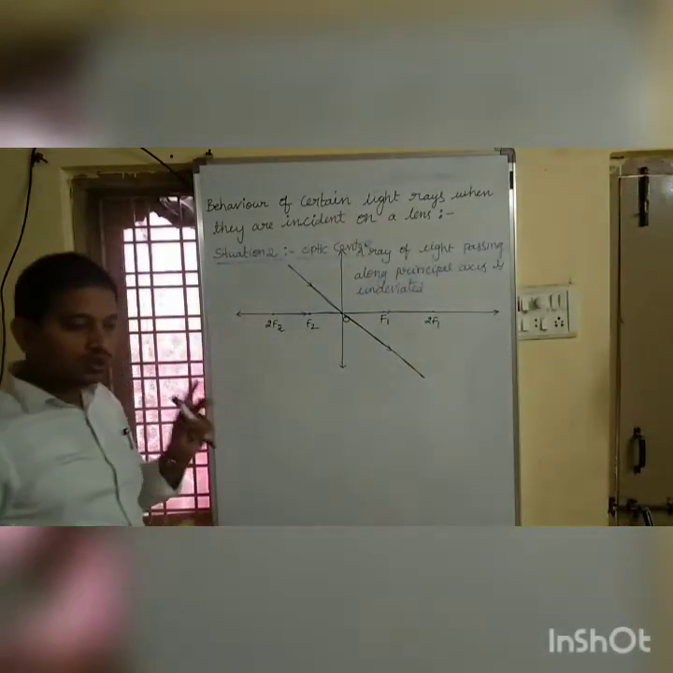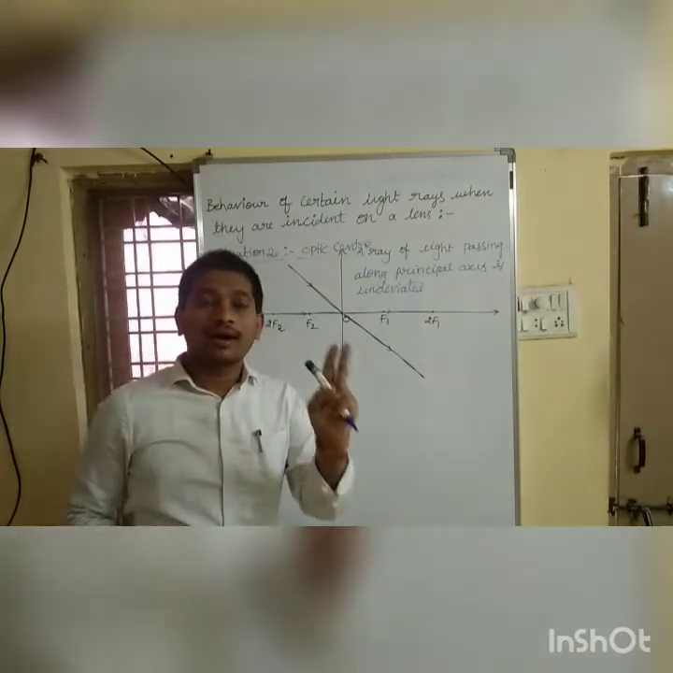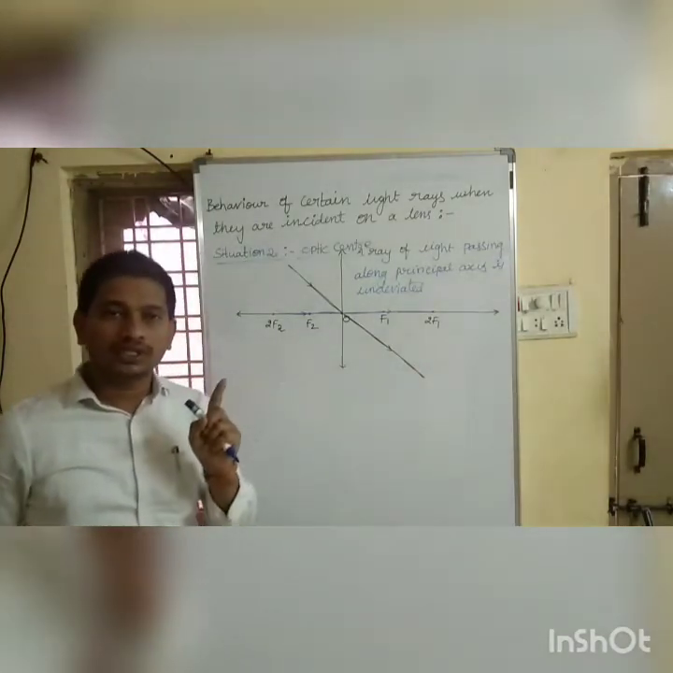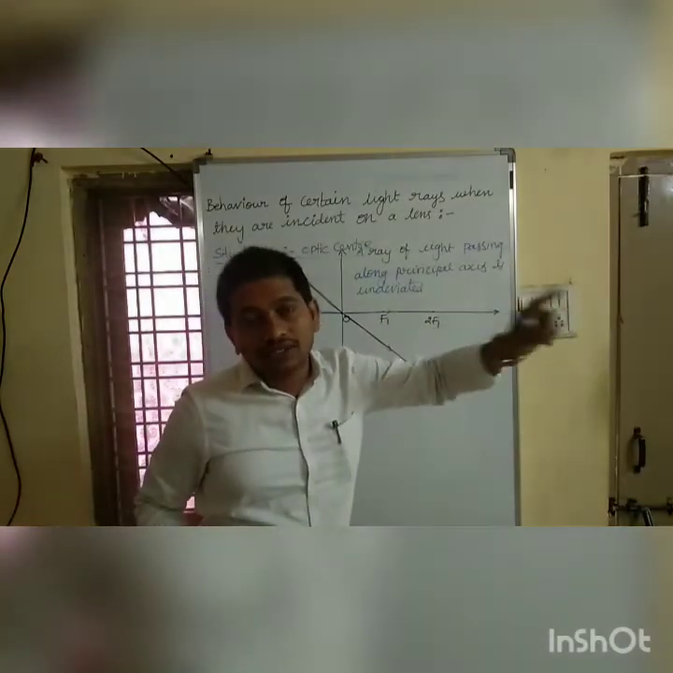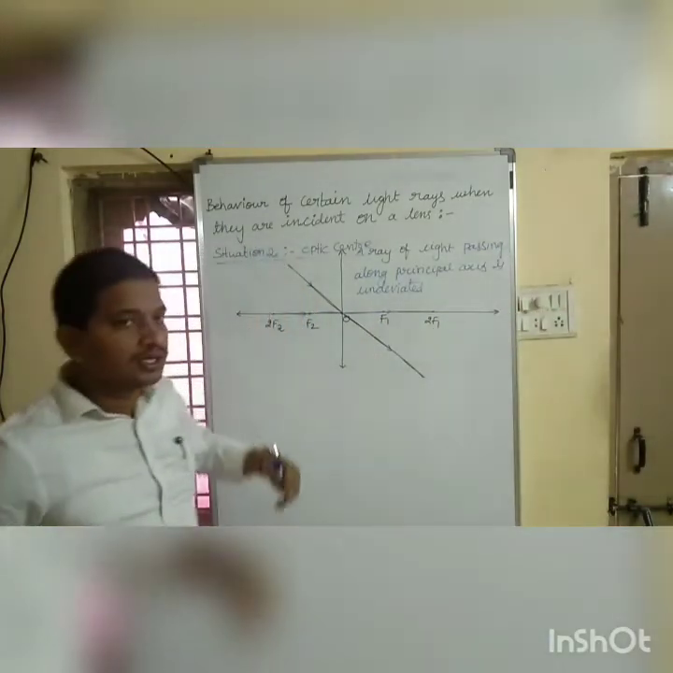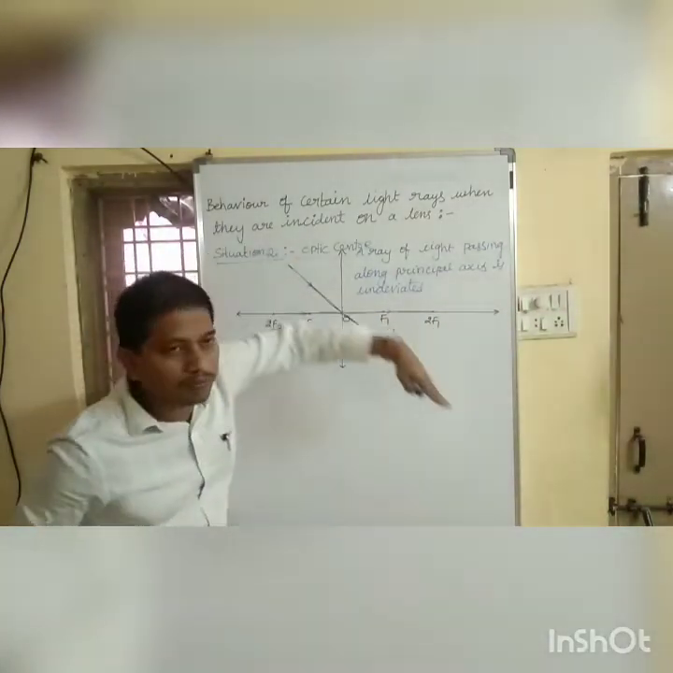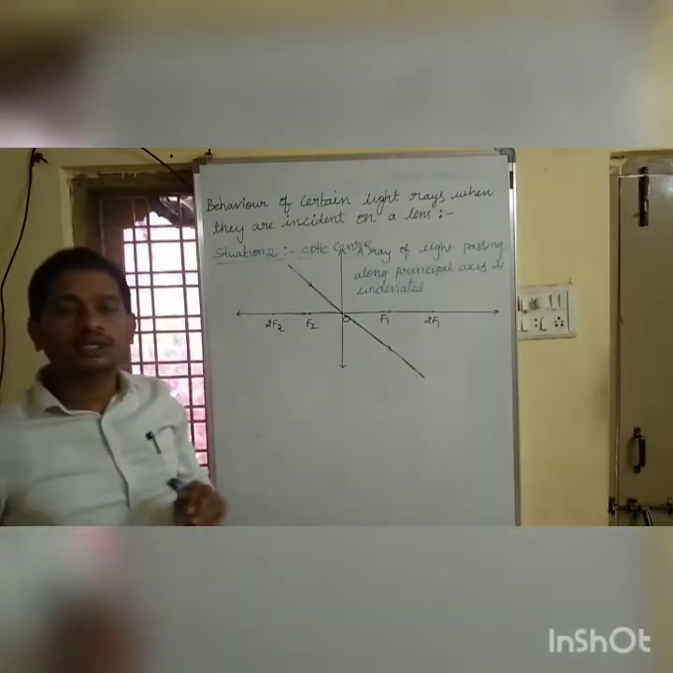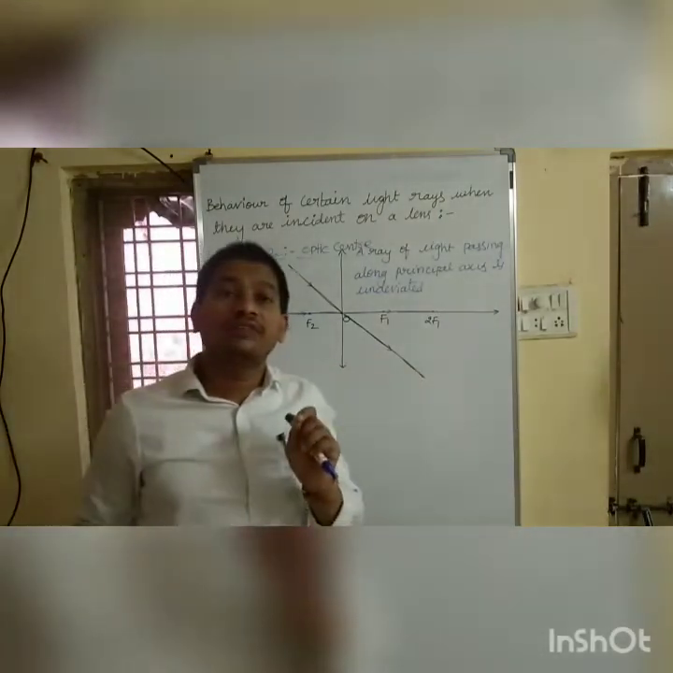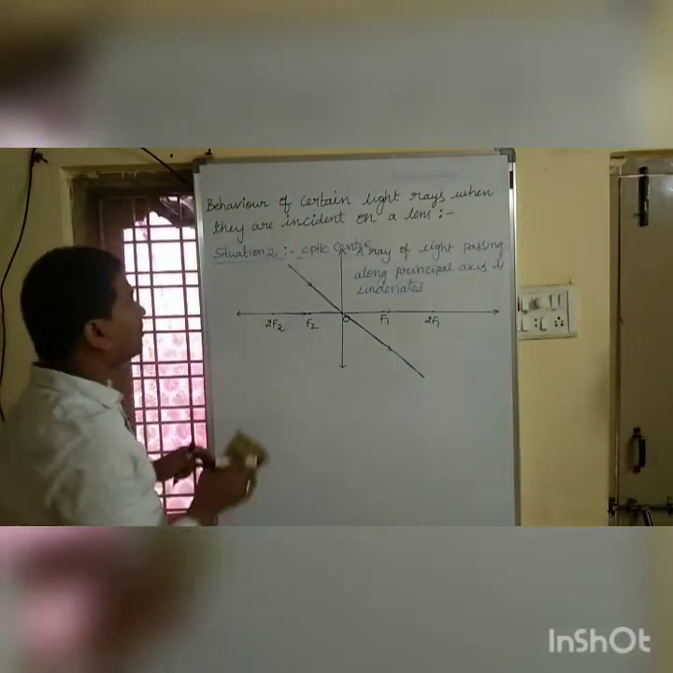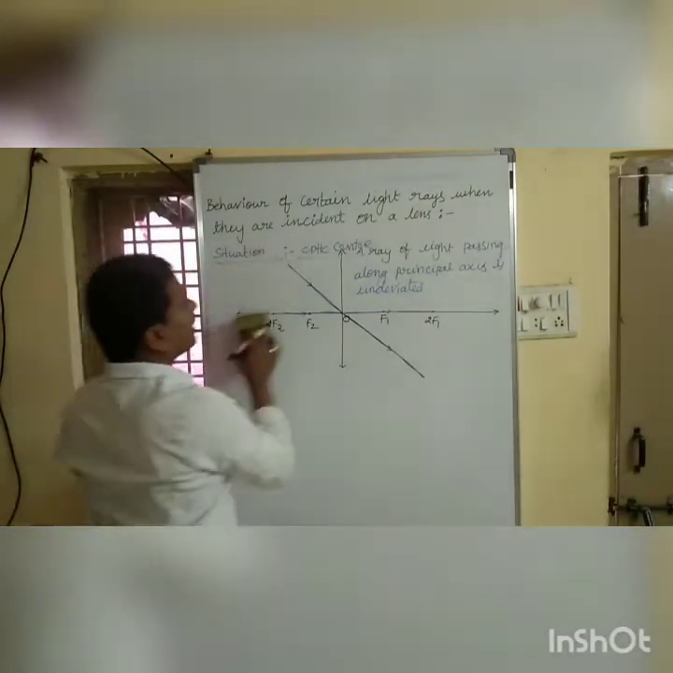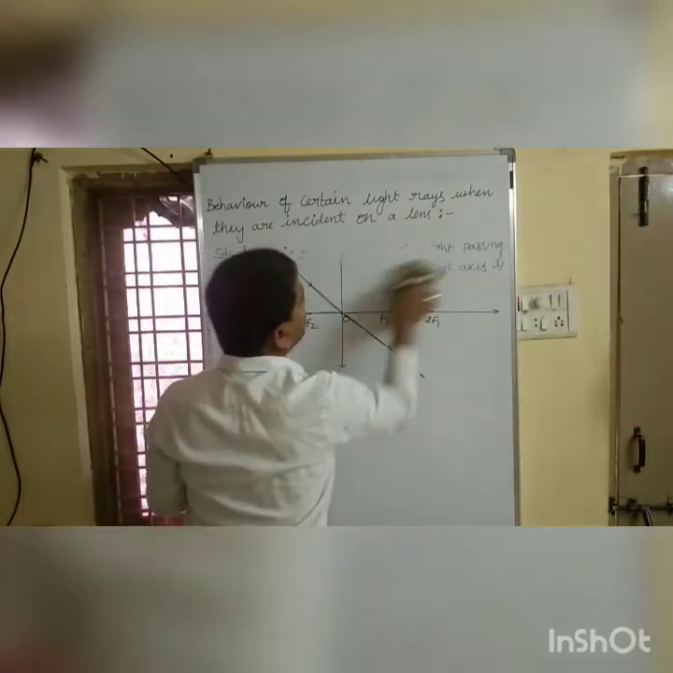These are the two situations which are undeviated. What is the first situation? A ray of light passing along the principal axis is undeviated. The second situation is a ray of light passing through the optic center, which is also undeviated. Got it? These are the two situations. Now coming to the third situation. What is the third situation?